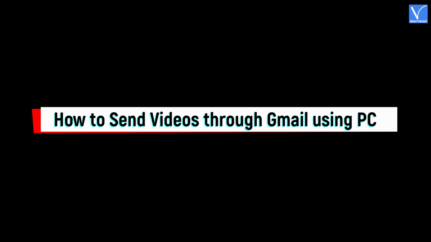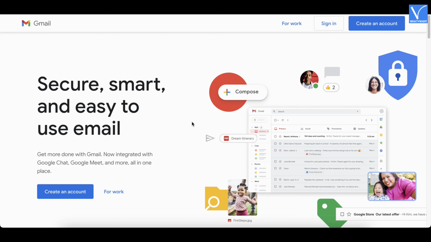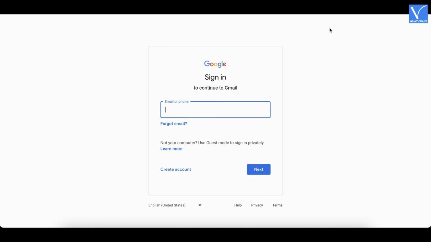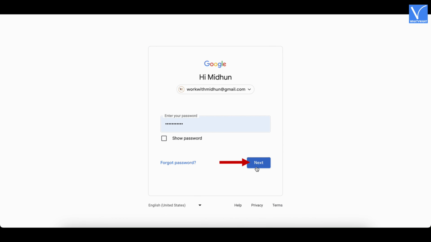How to send videos through Gmail using PC. Open any browser on your computer and visit the official site of Gmail. Click on the Sign In option available on the top right of the interface. It takes you to the login page. Enter your email ID and click on Next. Provide password and hit Next to log in to your Gmail account.